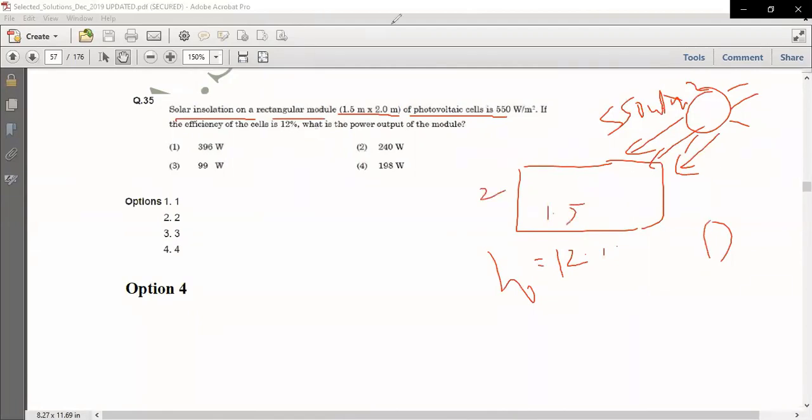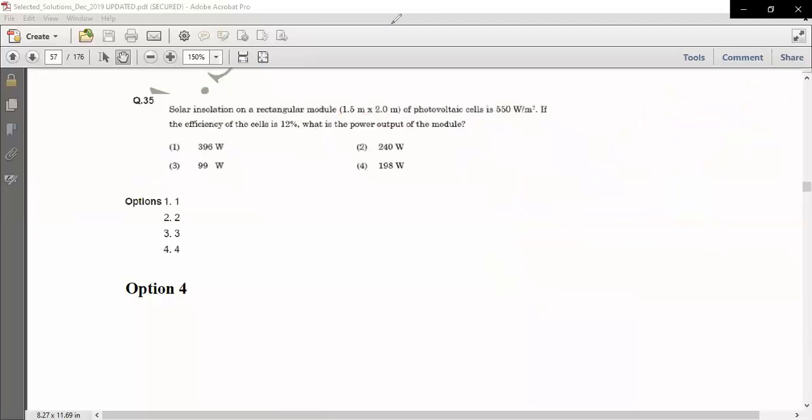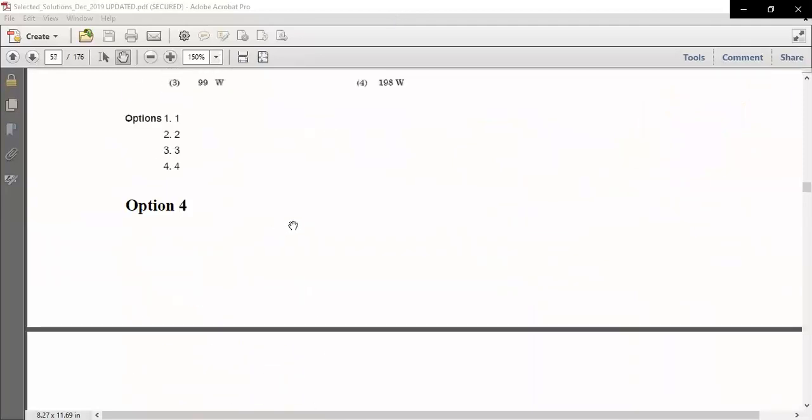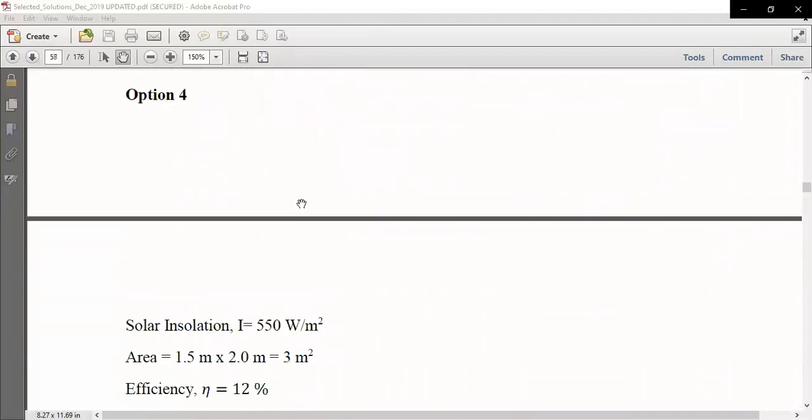In the case of efficiency, always remember one thing. Efficiency is output divided by input solar insolation, into 100. This is the basic funda. So the solar insolation, which was input, is 550 watt per meter square. Area we can calculate by multiplying 1.5 meter into 2, which comes out to be 3 meters square. Efficiency eta is 12%. These all are given to us.